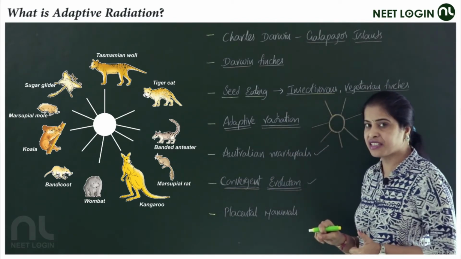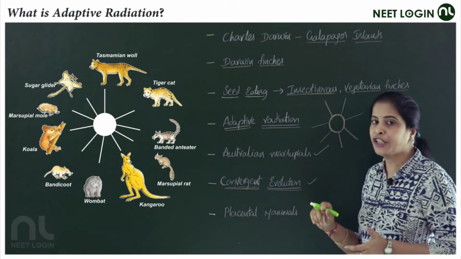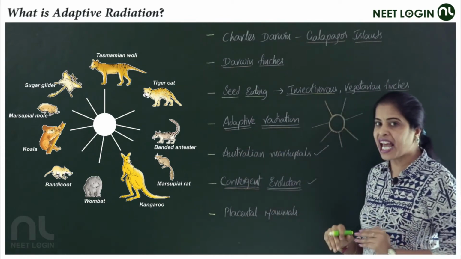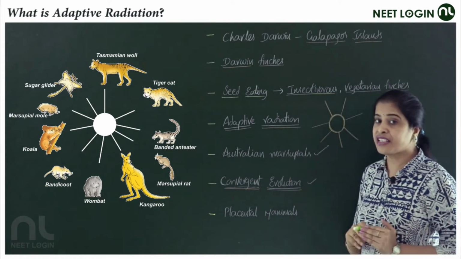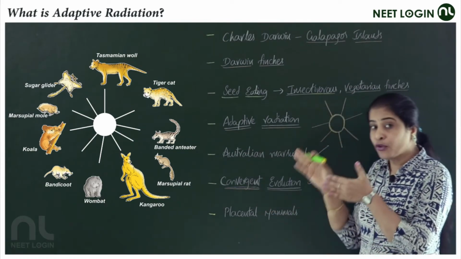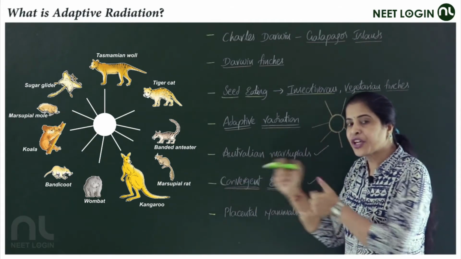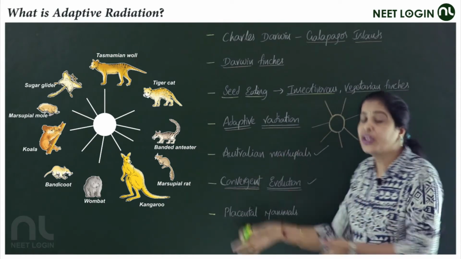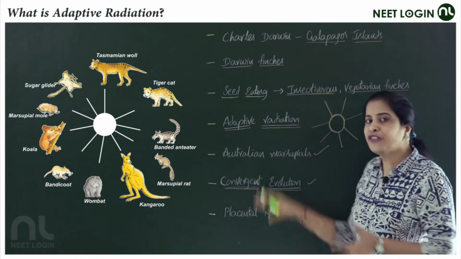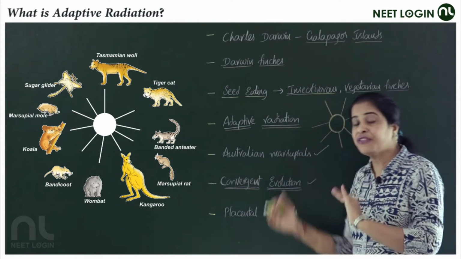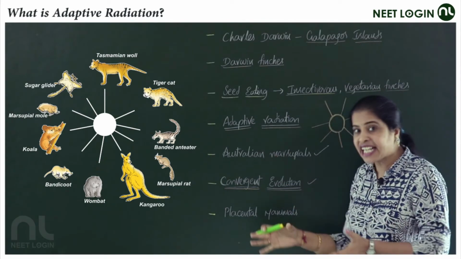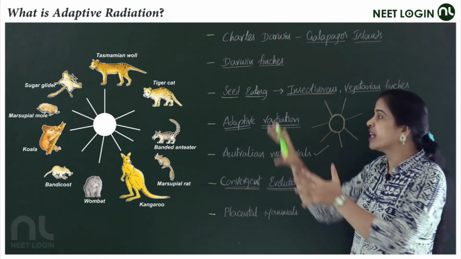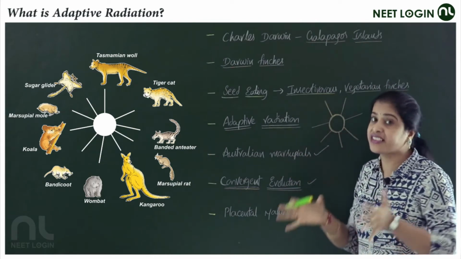From that ancestral stock, you can see the Tasmanian wolf, marsupial rat, even the numbat and wombat, and the next ones, the koala bear and kangaroo and the sugar glider. These are different ones you can come across, even the Tasmanian cat. So, these are all evolved from an ancestral stock.